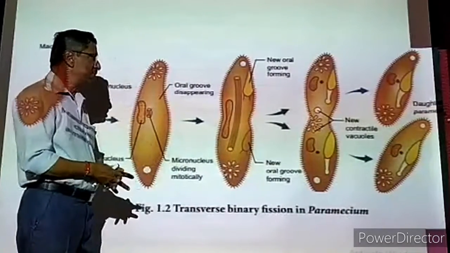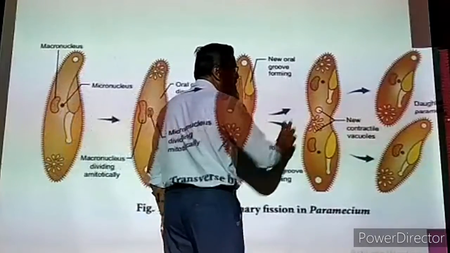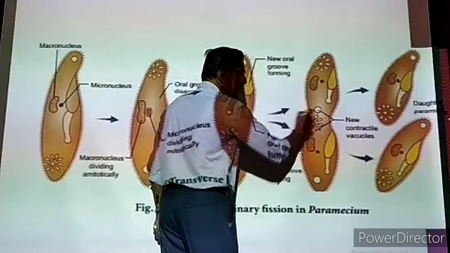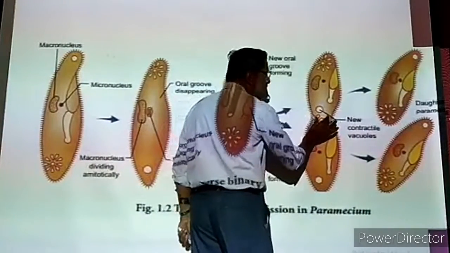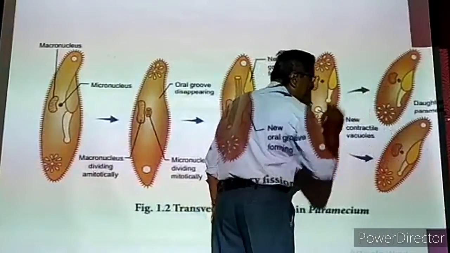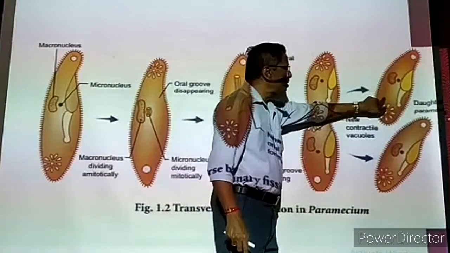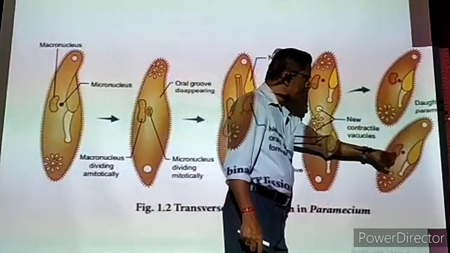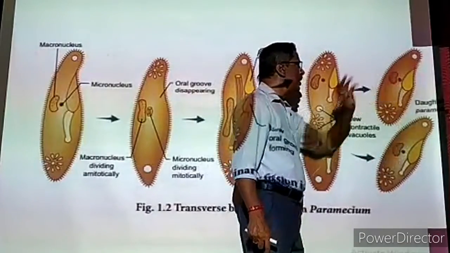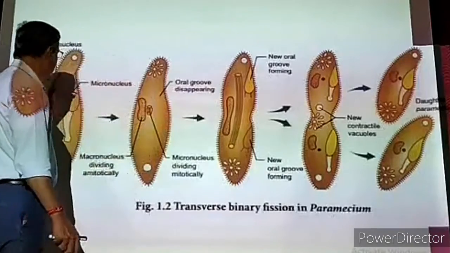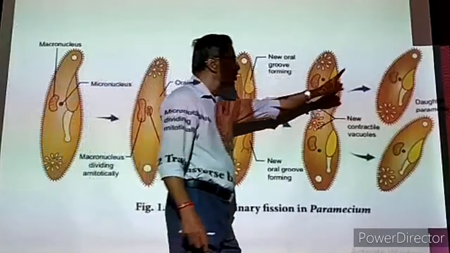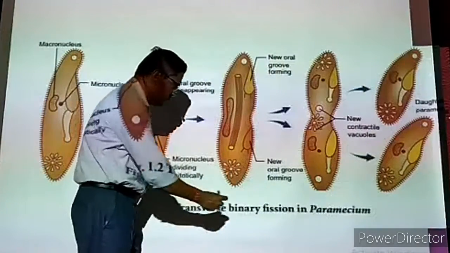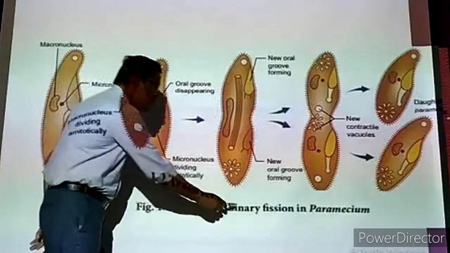This is nuclear division. Once the nuclei are divided, then the cytoplasm will slowly constrict at the center approximately, and it keeps on constricting. Finally, it is divided into two pieces. Then each one will change shape into one complete paramecium. Each one is having a macronucleus and a micronucleus. So that means it is a reproduction. One paramecium is divided into two paramecium. This is multiplication by simple division. So that is binary fission in paramecium.